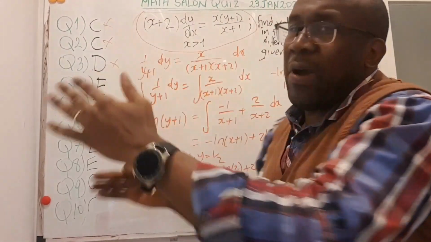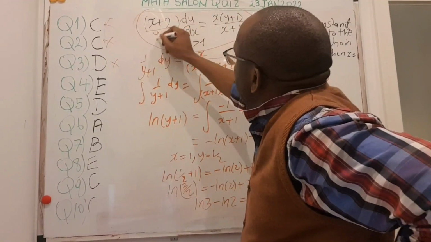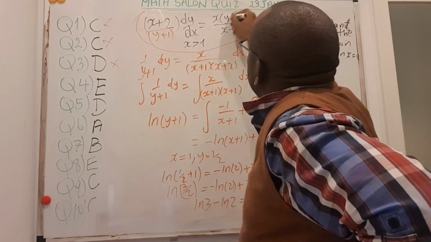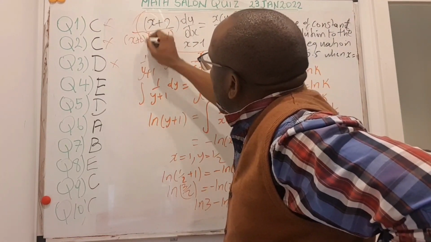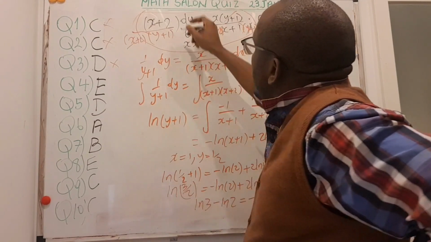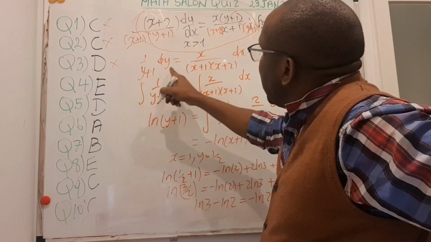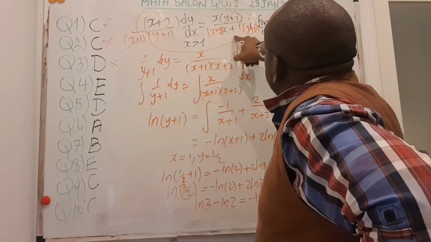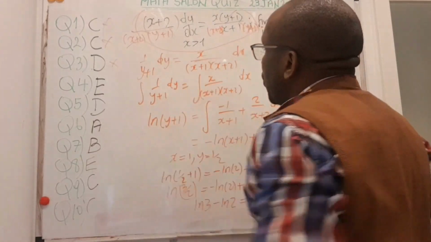So in order to do this, it's important that we learn how to separate the variables. So all the y's go to one side and all the x to the other side. So to do that, I will divide both sides here by y plus 1. If I do that, this goes off and I get that. I can similarly divide both sides by x plus 2. So that in this case, I have now 1 divided by y plus 1 dy is equal to x on x plus 1, x plus 2. So you get this.